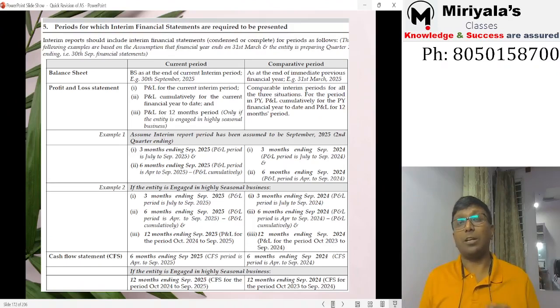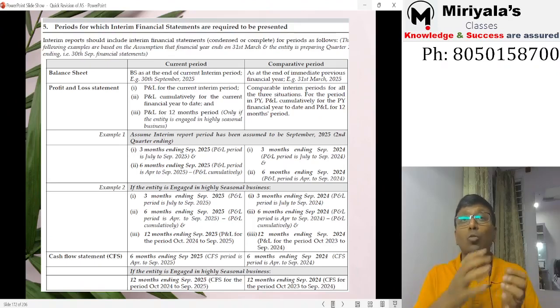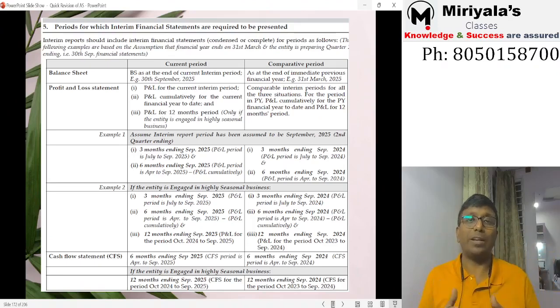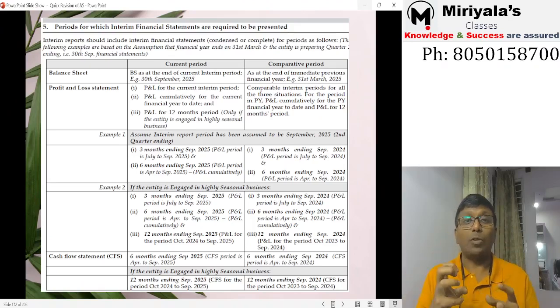Profit and loss statement: three things can happen, but the third is not mandatory, only when it is required. Current interim, that is for the 3 months or 6 months, you are supposed to give. Cumulative: if you are preparing on September, your profit from April to September you are also supposed to provide. And 12 months information if it is a seasonal business.